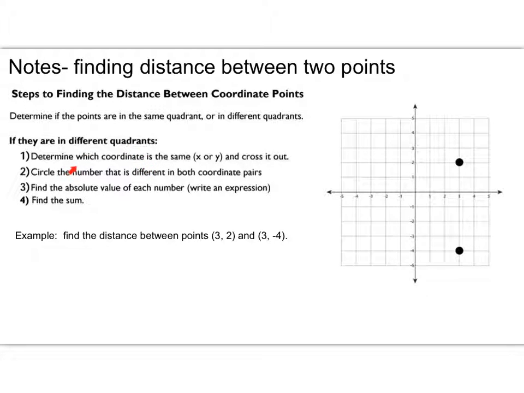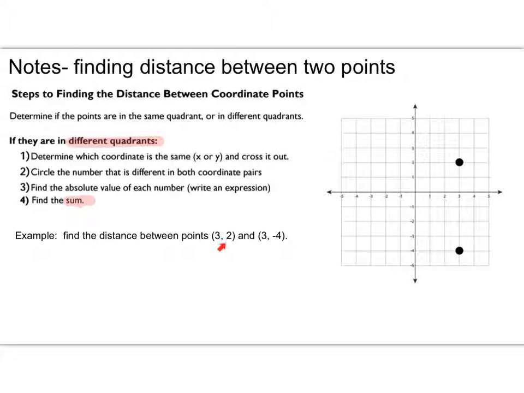So the steps are: determine which coordinate is the same and cross it out. Circle the number that is different in both coordinate pairs. And then find the absolute value of each number. And then you're going to find the sum. And that's really the key to this problem. When the points are in different quadrants, you're going to find the sum. So let's take a look at this example.